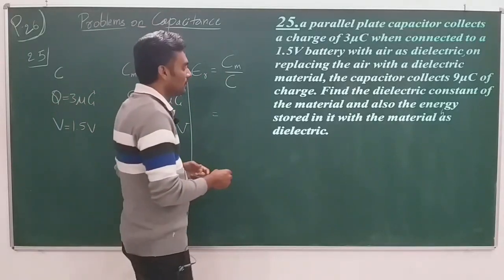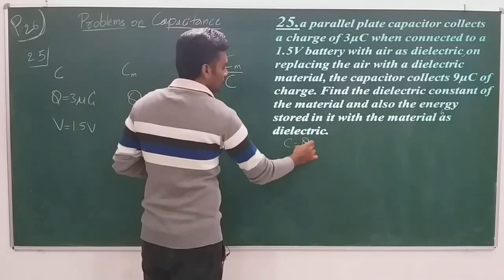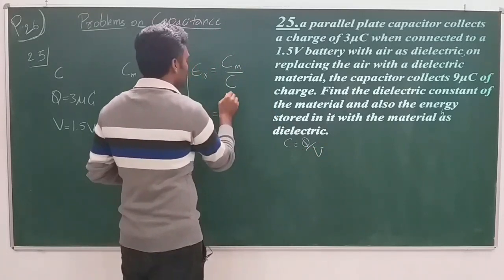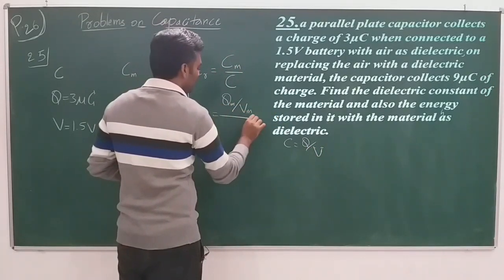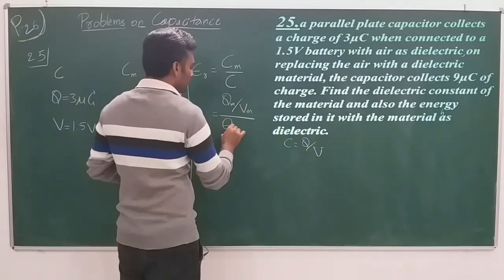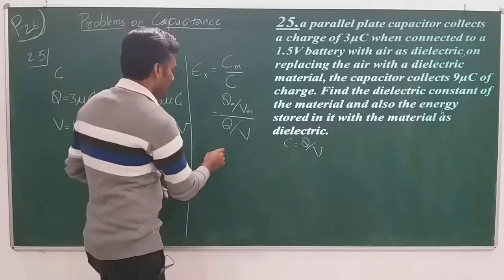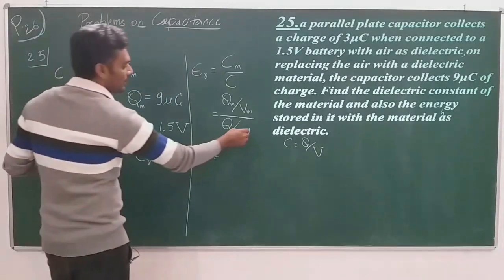So let us express C in terms of Q. The general formula is C is equal to Q by V. Using this formula here, Cm becomes Qm by Vm divided by C, which becomes Q by V, right? And Vm is equal to V, so I can cancel them.